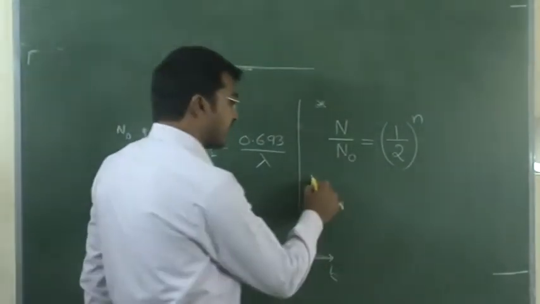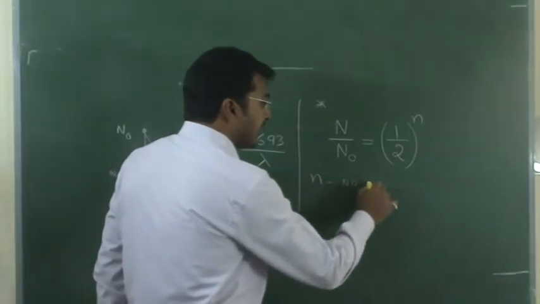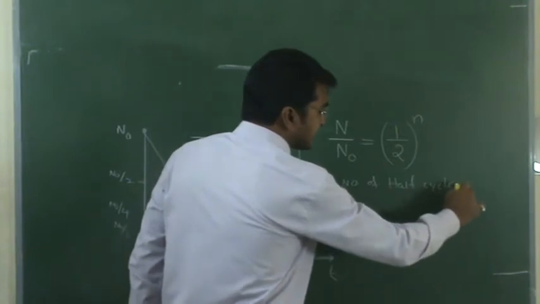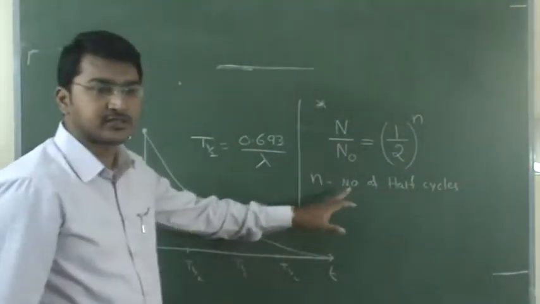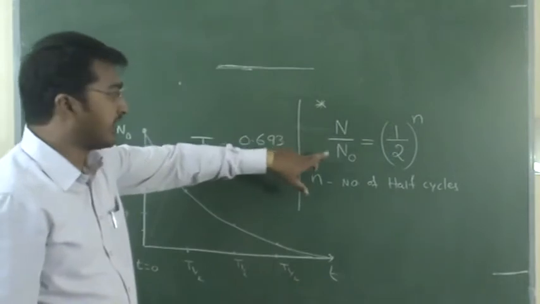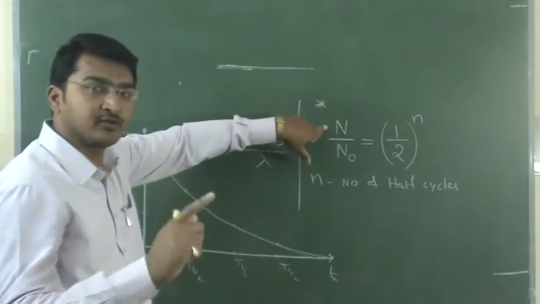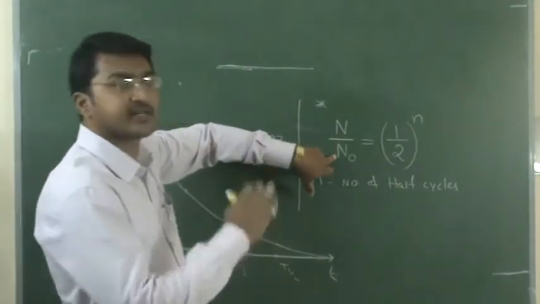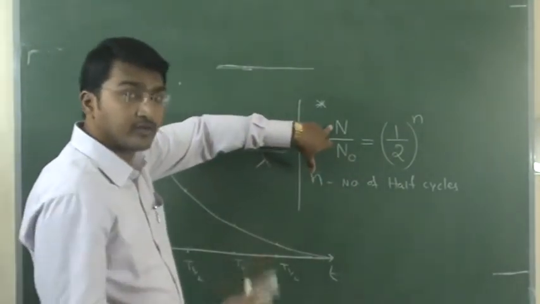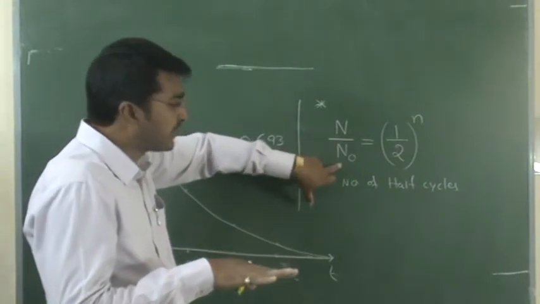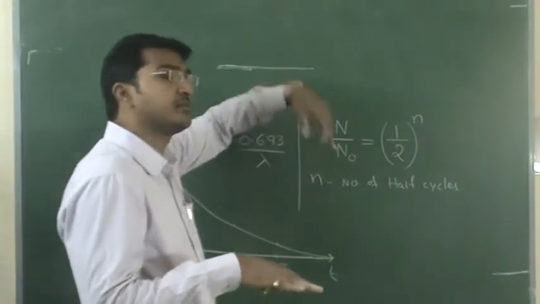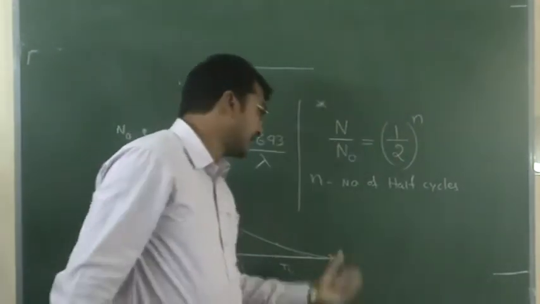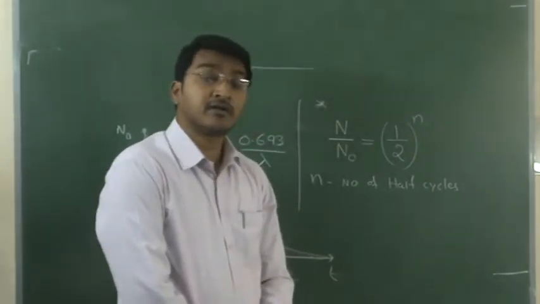Here n is the number of half cycles. So it is a very important formula, just remember it. N by N naught: N is the number of nucleus after t seconds of time or at present instant of time. N naught is the number of nucleus at previous instant of time. So 1 by 2 whole to the power of n.